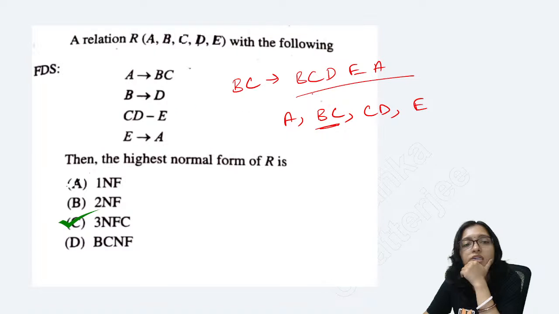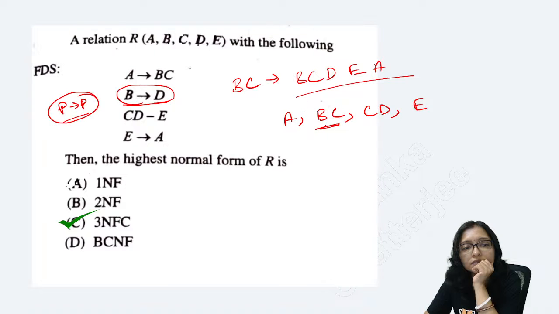But D is also prime, right? So it will be what? It will be prime to prime. So prime to prime, no problem.